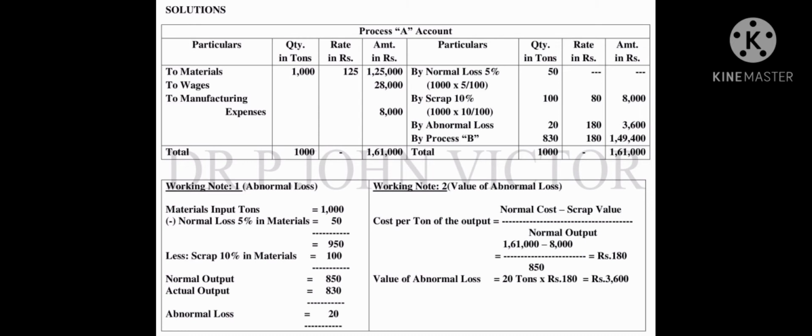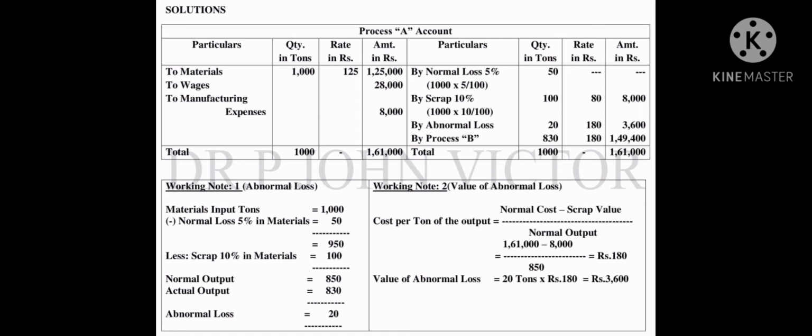And then output, the output from process A to B is 830 tons. Okay, so now see that when we try to total, we do not get the equal quantity like the debit side.